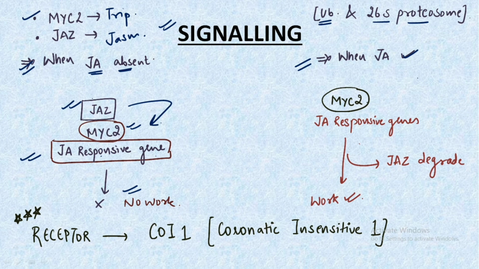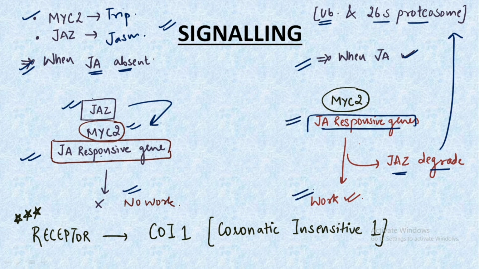But when jasmonic acid is present, the JAZ gets degraded with the help of the 26S proteasomal ubiquitin pathway, and these jasmonic acid responsive genes become functional, and the functioning can be seen. All the regulations and all the functions that need to be performed by jasmonic acid are seen in the plant. So this was all about the signaling that we need to keep in mind.